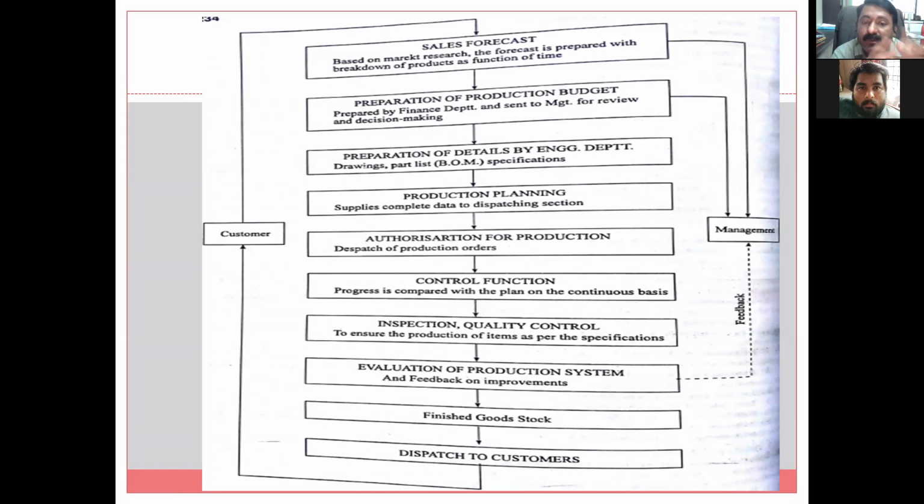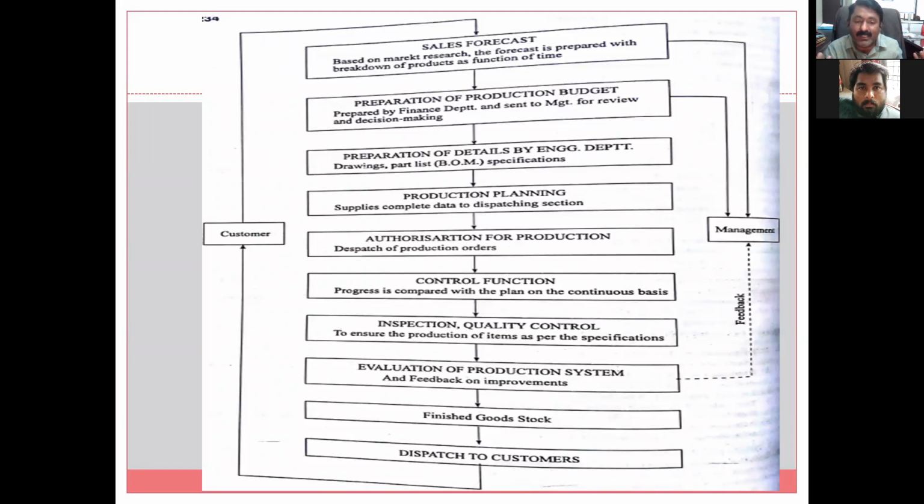Planning means what? What is our capacity available? The number of lathe machines, number of drilling machines, milling machines, grinding machines, welding, whatever is available in the plant. This is the complete analysis of capacity available with any industry. Then, what is the manpower available? Skilled, semi-skilled, unskilled. Then, what are the different materials available? And what is required? Man, machine, material. And then assigning the different tasks. This is complete production planning.